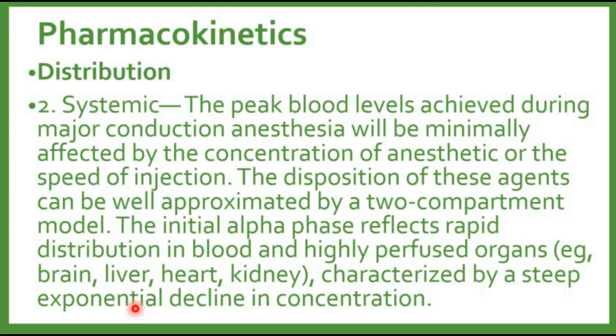If we talk about the alpha phase, it will reflect the rapid distribution in the blood, especially in the highly perfused organs, for example brain, liver, kidney, characterized by a steep exponential decline in the concentration. Initially, in the alpha phase, high levels will be achieved in the blood as well as in the highly perfused organs, where the concentration will also be achieved, but we have to minimize it.